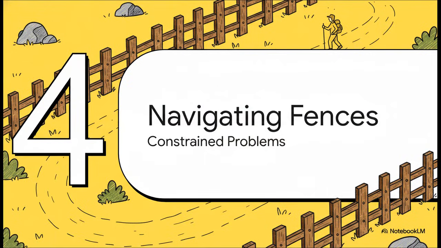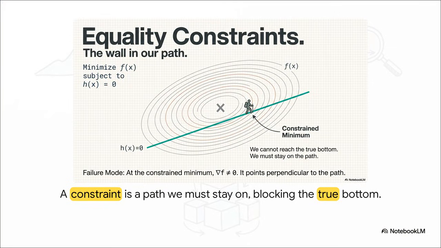Okay, that was the easy mode. But let's be honest. In the real world, our hiker is almost never free to just wander wherever they want. There are always rules, there are always boundaries. So, a constraint is basically like a fence our hiker has to walk right alongside. And do you see the problem here? The true bottom of the valley, it's not even on the path. The lowest point our hiker can possibly get to is what we call the constrained minimum.